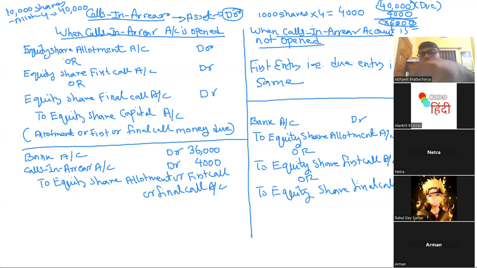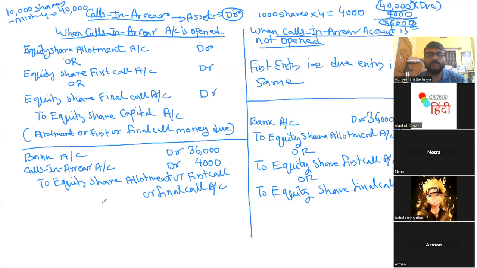In the first entry, due entry, 40,000 will be recorded. In the second entry, what is the net amount received? 36,000. That amount 36,000 will be recorded over here. If it is an allotment, allotment, agar first call hai first call, agar final call hai final call. This is how it has to be done. Are you getting this? Yes, sir.